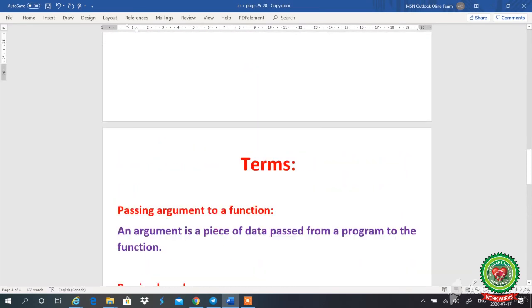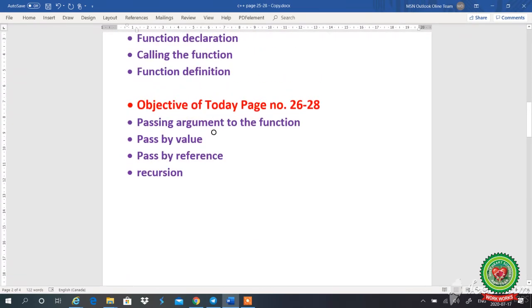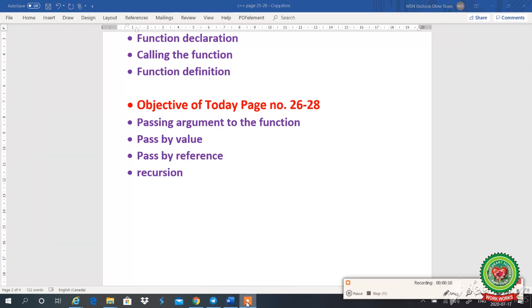So students, in the class of today we have discussed what is passing arguments to the function with different methods, like pass by value and pass by reference, and what is recursion. Hope you understood the class of today. Do the different programs of the function on your own.